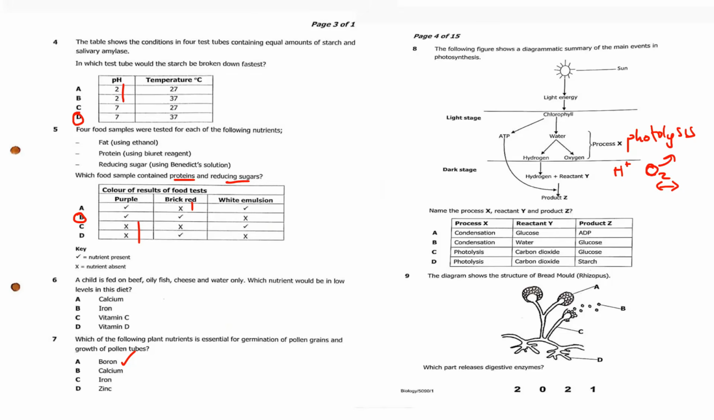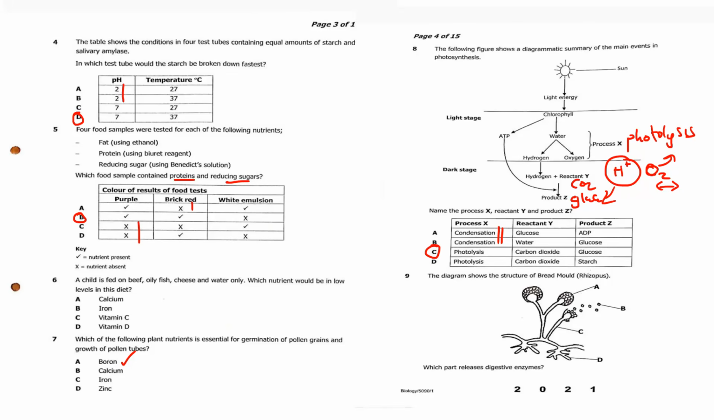Some of it is used by the plant for respiration. But the hydrogen ion is taken to the next stage where it is combined with carbon dioxide in the dark stage to produce glucose. So hydrogen reacts with carbon dioxide to form Z, which is glucose. So what is the question? Process X is photolysis. Those that do not show photolysis, we remove. Then let us go to Y. Y is carbon dioxide. Then what is produced is glucose. So the answer is C.